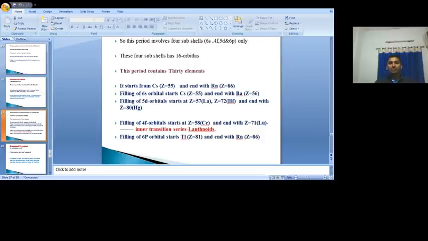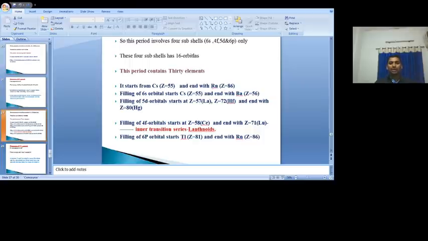So this is about the sixth period. The sixth period consists of 32 elements. So here the electrons enter into which subshells? 6s, 4f, 5d and 6p. It starts with atomic number 55 and ends with atomic number 86. Here, for atomic numbers 58 to 71, the electrons enter into the 4f subshell. They are called which one? Lanthanides, which are present at the bottom of the periodic table.